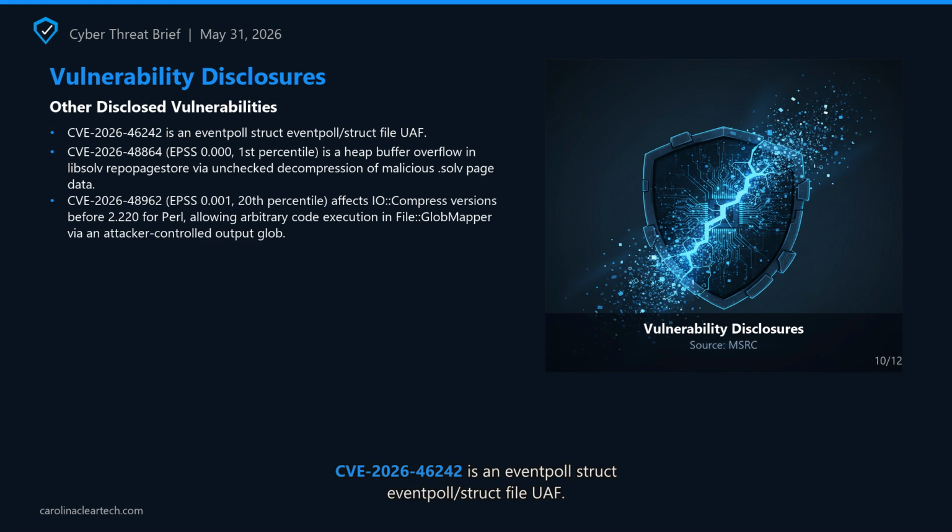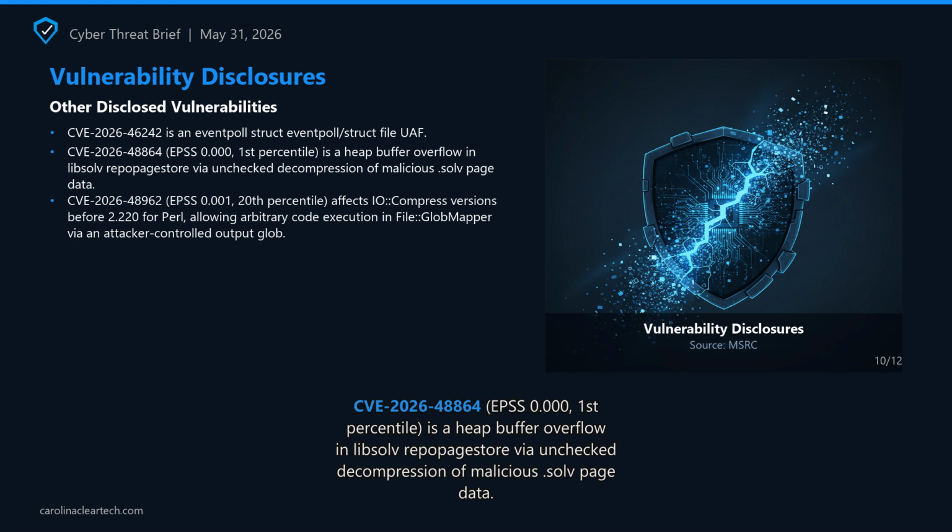Other disclosed vulnerabilities: CVE-2026-46242 is an eventpoll struct file use-after-free. EPSS 0.0, first percentile, is a heap buffer overflow in libsolv repopage store via unchecked decompression of malicious solv page data. EPSS 0.1, 20th percentile, affects IO::Compress versions before 2.20 for Perl, allowing arbitrary code execution in file globmapper via an attacker-controlled output glob.